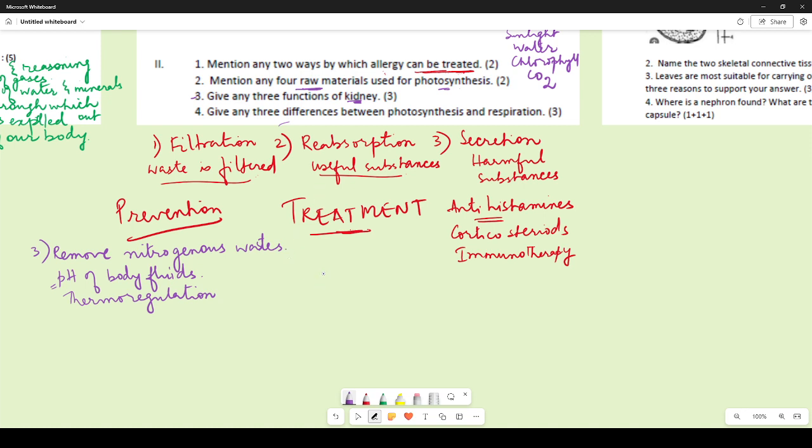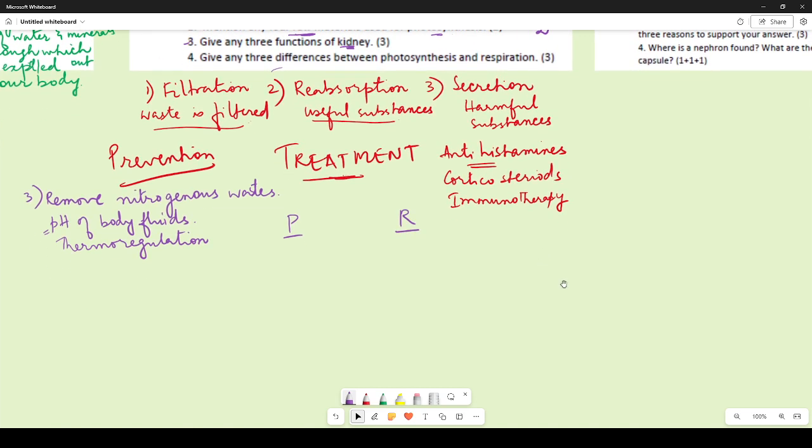Give three differences between photosynthesis and respiration. Now over here, what you need to understand first is that we are talking about the processes over here. So what is photosynthesis and what is respiration? First and foremost, many of you write that photosynthesis occurs in plants and respiration occurs in animals. No, respiration occurs both in animals and plants. It occurs in all living organisms, whereas photosynthesis will occur only in some green plants and some photosynthetic bacteria.